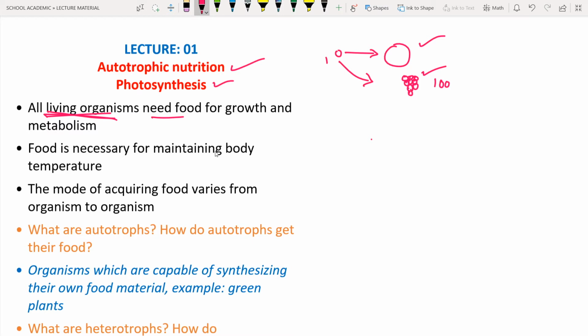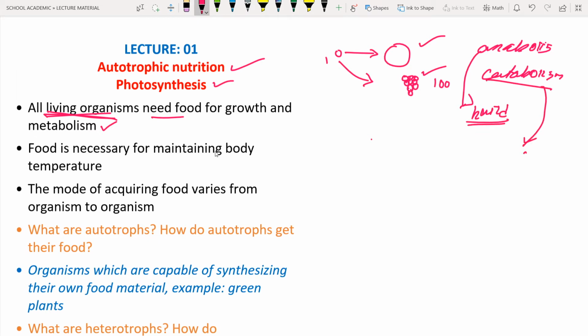And metabolism. What is meant by metabolism? Metabolism is of two types, anabolism and also catabolism. In this lecture we are going to discuss both. So what is meant by anabolism and catabolism? Anabolism means build up. Something is going to build, that is known as anabolism. Catabolism means something is going to get destroyed, a destruction process, that is known as catabolism.